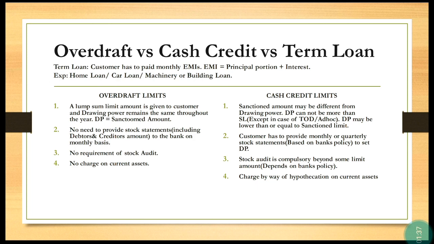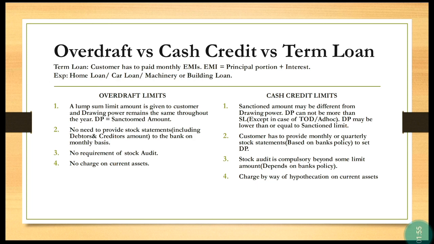So the next category is overdraft and cash credit limits. It's also called working capital limits. The bank will provide overdraft and cash credit as short-term limits to meet the working capital requirement of a business.